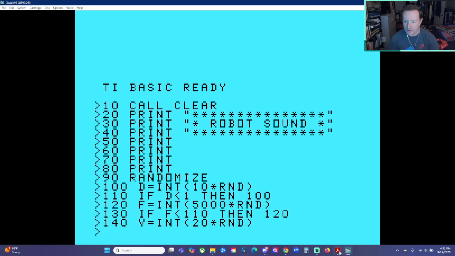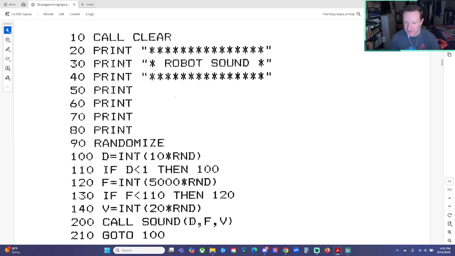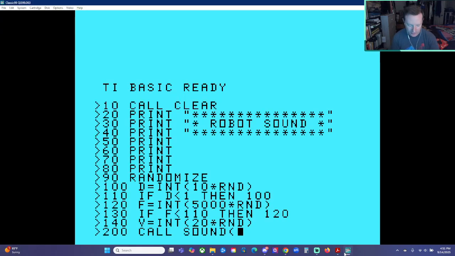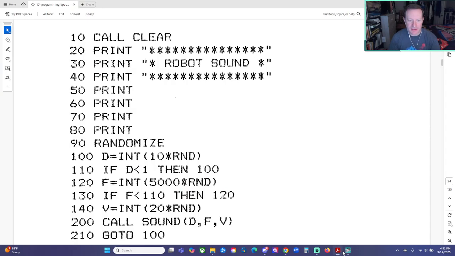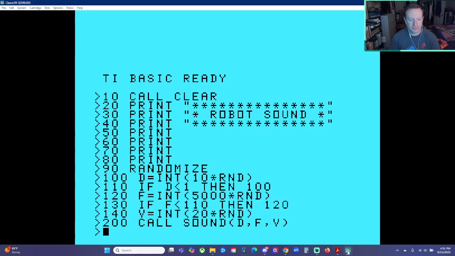And then we're on to line 200, call sound. And I think we have D, F, V, which is duration, frequency, and volume. And line 210, go to 100.